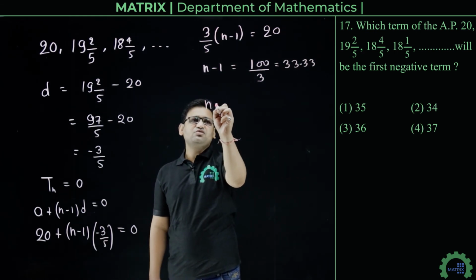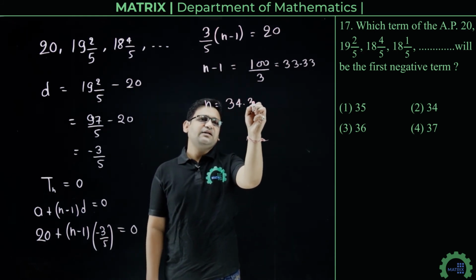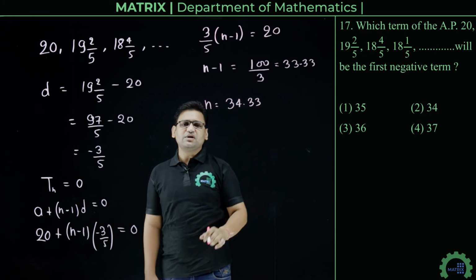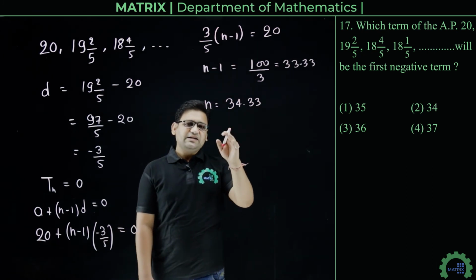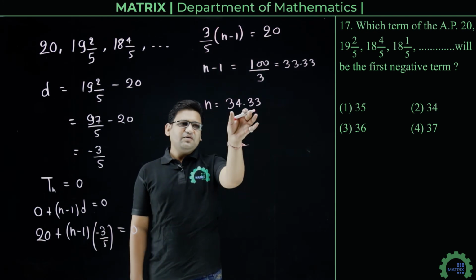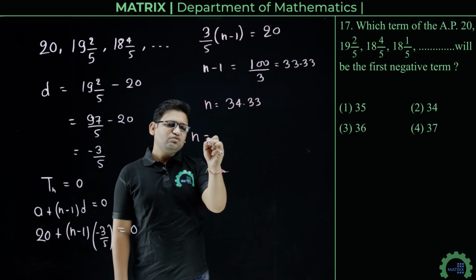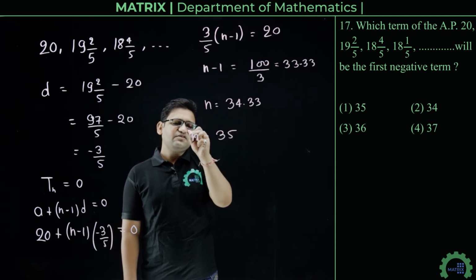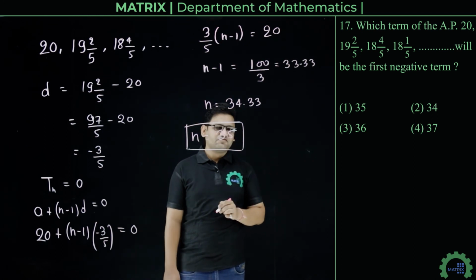So n will be equals to 33.33 plus 1, that is 34.33. Now for n equals to 34.33, its nth term becomes 0, that is its first negative term will be an integer just greater than this number. So n equals to 35. This is the first negative term of the given AP. Hence the option number first is correct answer.